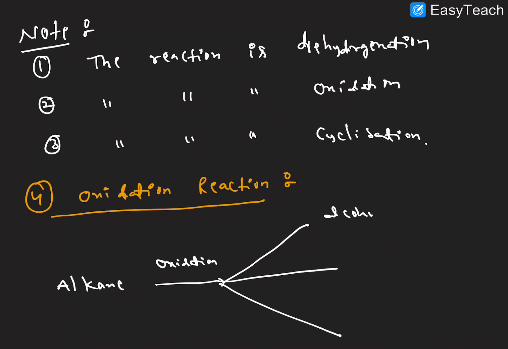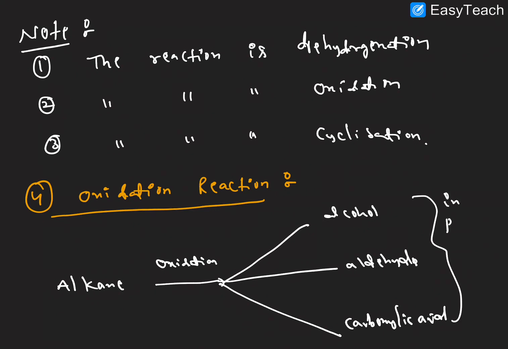What are the possible products here? Alcohol may be possible here, and the aldehyde, aldehydes and carboxylic acid. These are forming in the presence of catalyst only. Alkene to alcohol or aldehyde or carboxylic acid, oxidation is taking place in the presence of a catalyst, right? So next we'll see some examples.